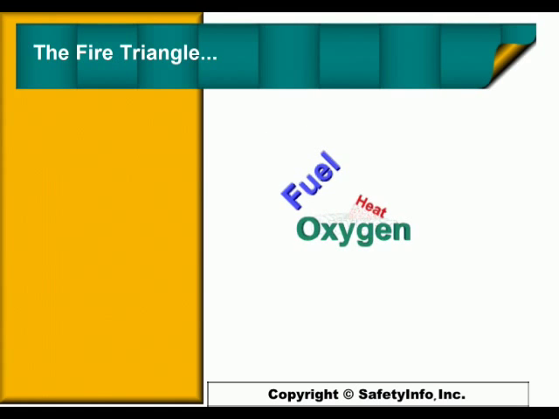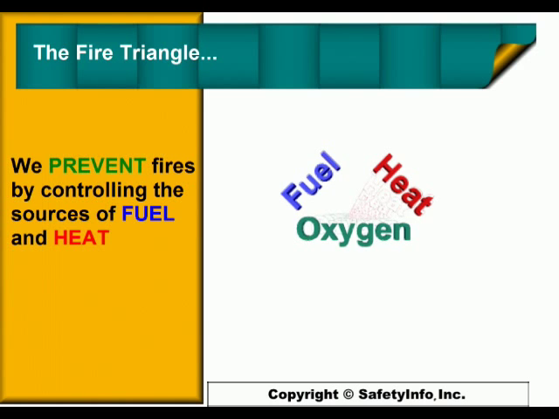For fires to start and continue, 3 things must exist: oxygen, fuel, and heat. These are called the fire triangle. If one element of the triangle is removed, a fire will not start. Oxygen is in the air all around us, so we can only prevent fires by controlling the sources of fuel and heat.